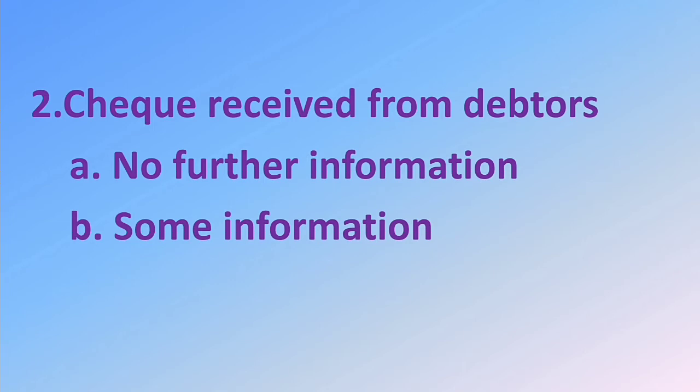If there is no further information about that check in the subsequent dates also, then it is assumed that the check has been deposited into bank on the same day when it was received. That means check received and deposited into bank on the same day. Then the journal entry will be the same as before. That is bank account debtor to debtors account. Check received and deposited into bank.